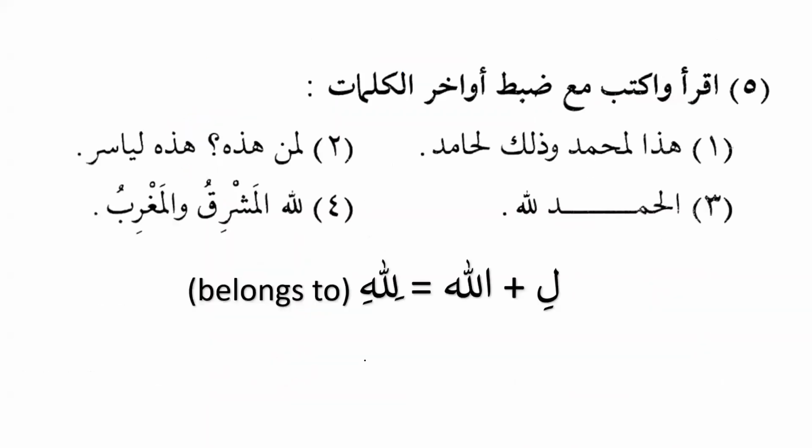Okay. Iqra. Now here it is sakin. So when Hamza is sakin, we pronounce it with a small jerk. Like in the Quran, we have Iqra bismi rabbika alladhi khalaq. So it will be Iqra waktub. Read and write. Ma'awith. And ma is a preposition. So what happens after the preposition? After the preposition, noun becomes majroor. Excellent.